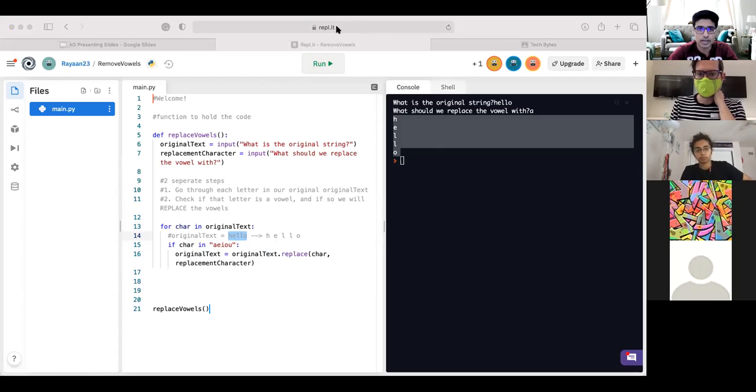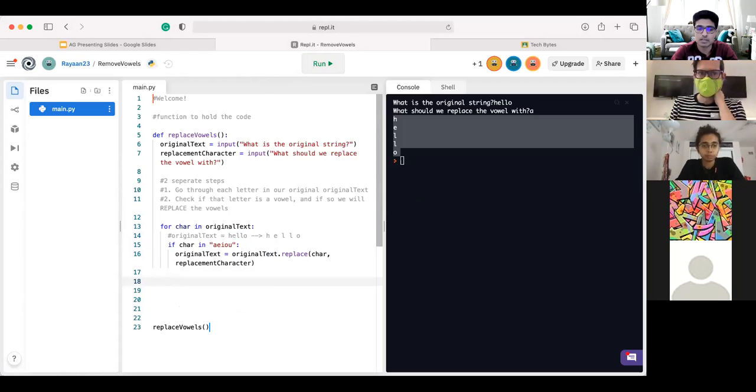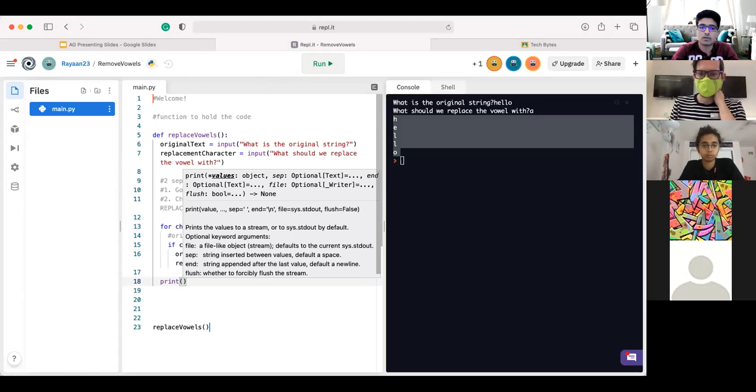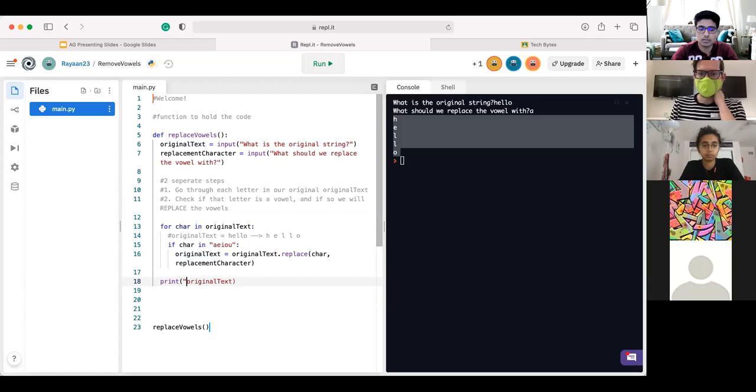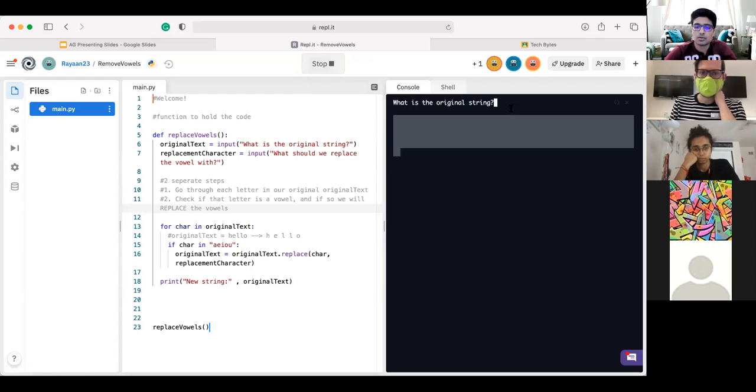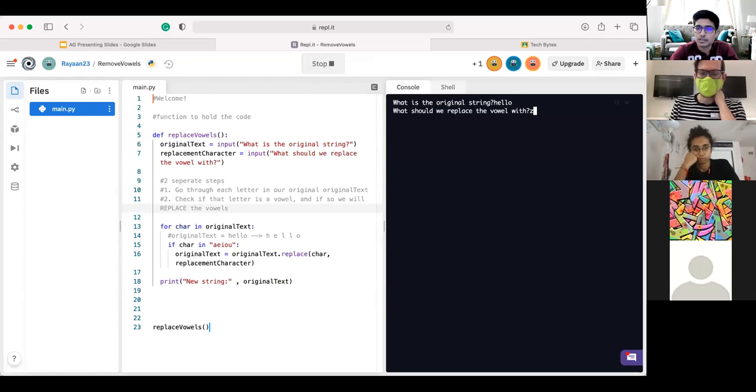So now let's add a quick print statement to make sure our code works correctly outside of the for loop, just to make sure we're not getting printed out something multiple times. I'll just print out the original text. And we can just say the new string is, so we can see it nicely pop up as well. So here we go. The original string is going to be hello. Replace it with Z. We should see HZLLZ, right? And there we go. We see HZLLZ.